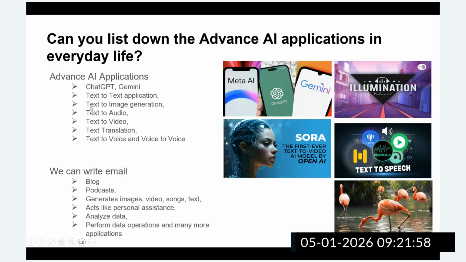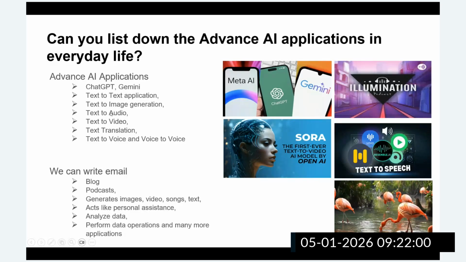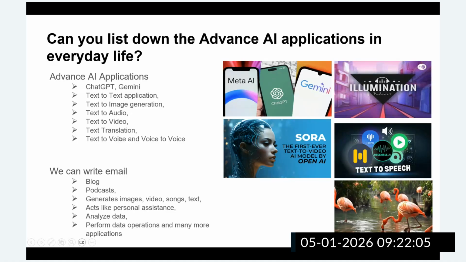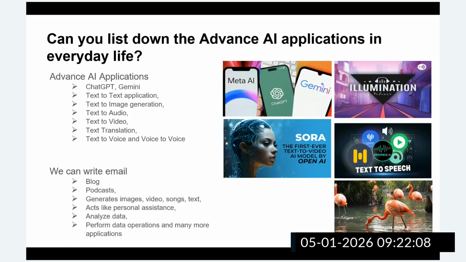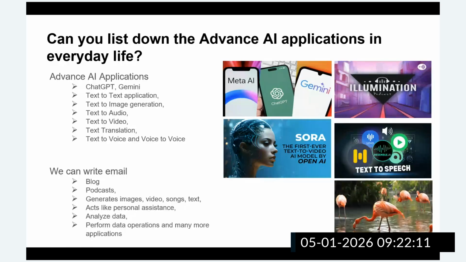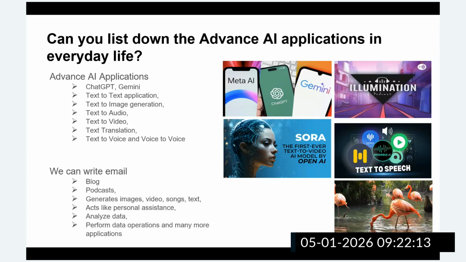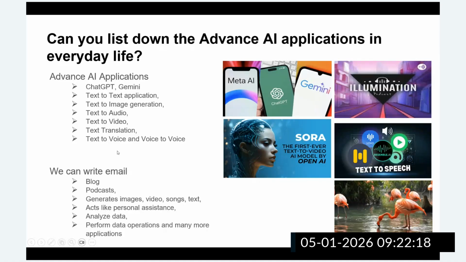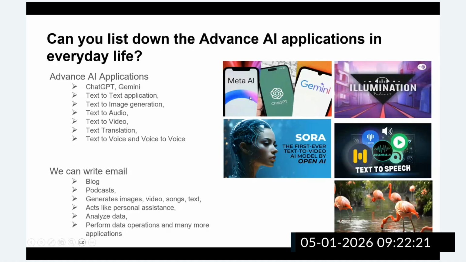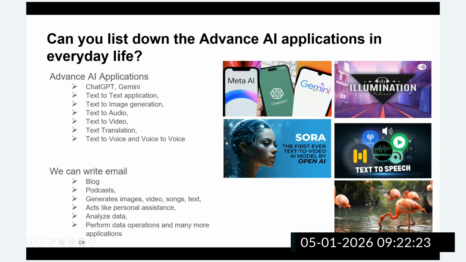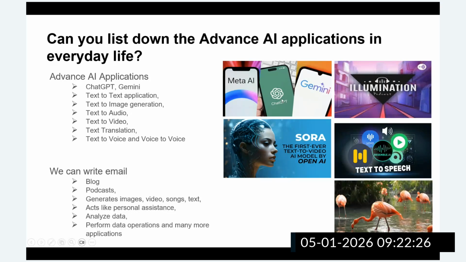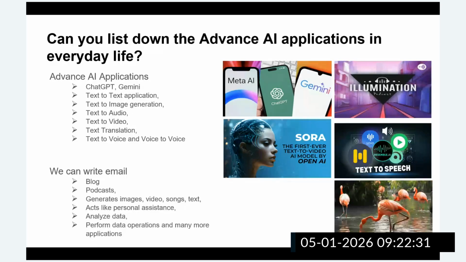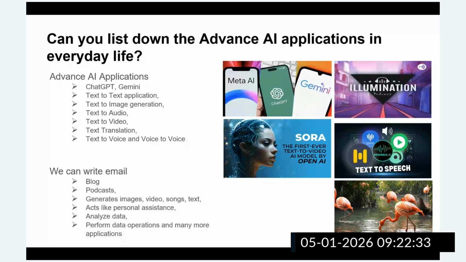Nowadays, ChatGPT is enhanced to image generation. We can generate images, audio, and video, we can use it for translation tasks, we can write emails, summarize tasks, and translate. So these are the different applications. Nowadays, we also use voice-to-voice applications from the AI. You can see Meta AI, ChatGPT, and Google has come up with Gemini. So these are the different AIs. Different companies have competition to come up with their own different AI applications, like ChatGPT.